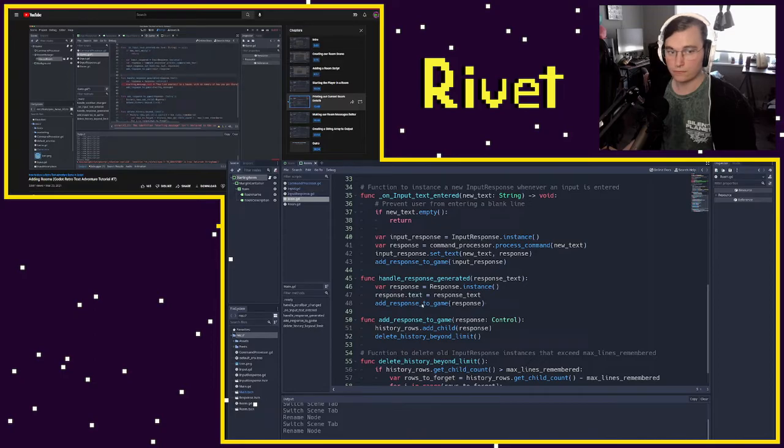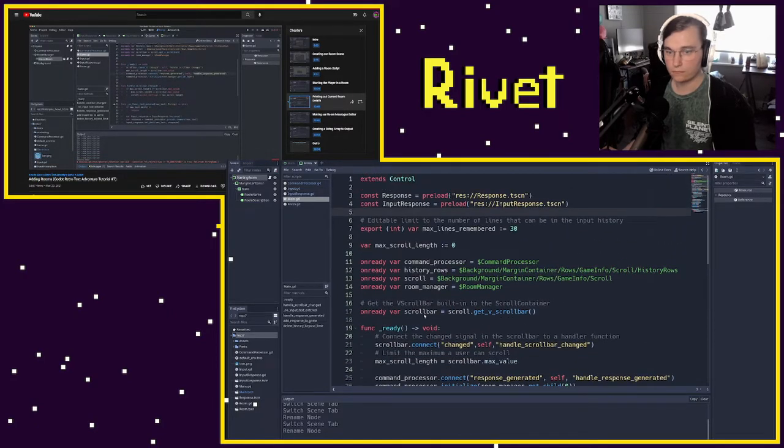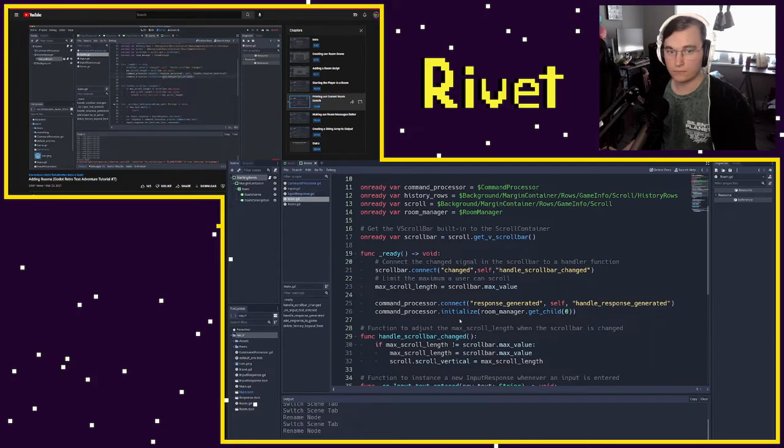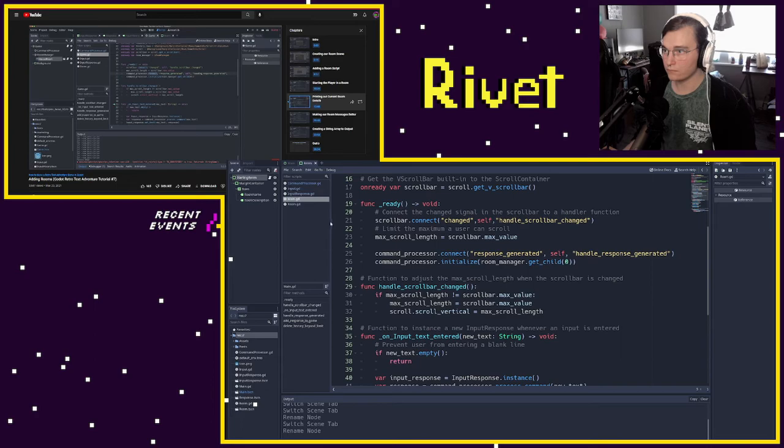So whenever a response needs to be generated, we're going to instance our response, which remember is the type that's going to be able to respond to anything, not just starting text. So now we've got that. This is going to get called because of this connection. Our handle response generated function will get called when we move to our current room, which is great. Now we just need to actually emit this signal and handle emitting it correctly from within our command processor. And we'll do that right now.